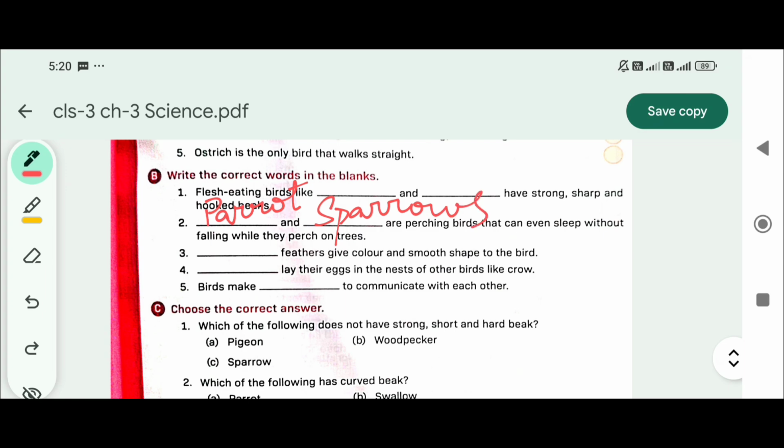Dash feathers give color and smooth shape to the bird. ये wrong answer है. ये feathers ही answer होगा. Okay. 4. Dash lay their eggs in the nest of other birds like cuckoos. Cuckoos. Birds make dash to communicate with each other. Sounds.